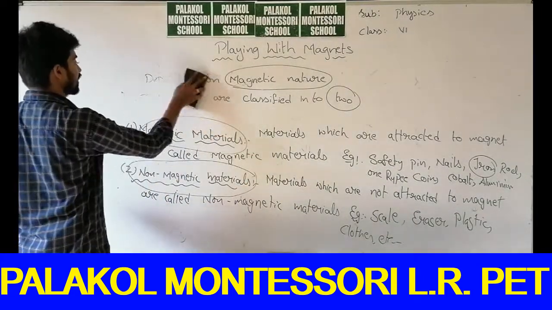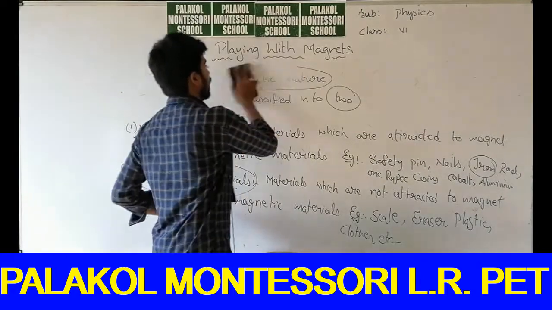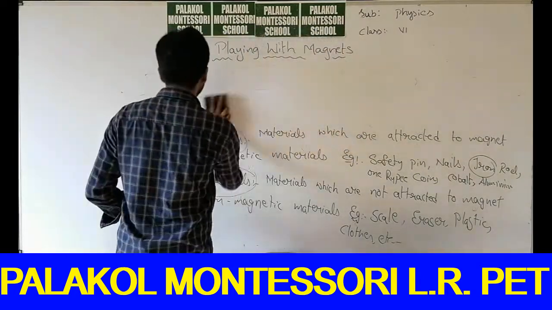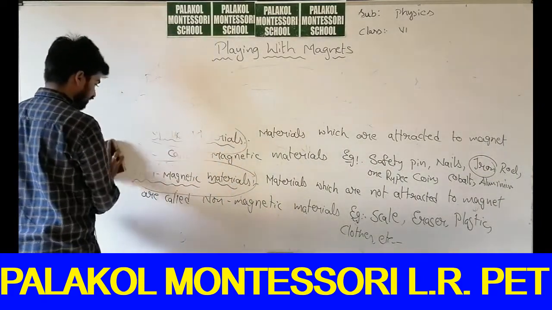So, let us discuss the poles of the magnet.